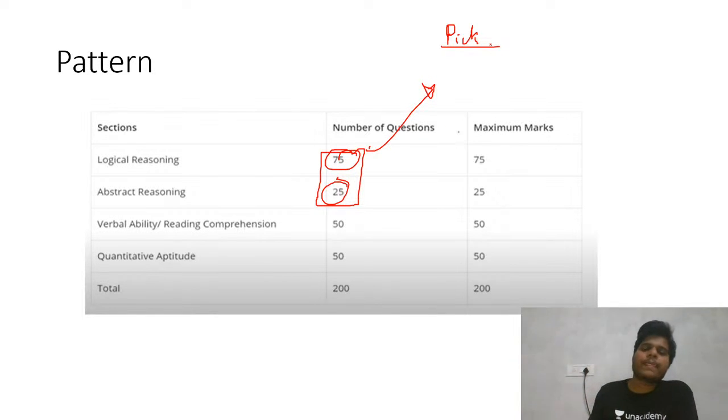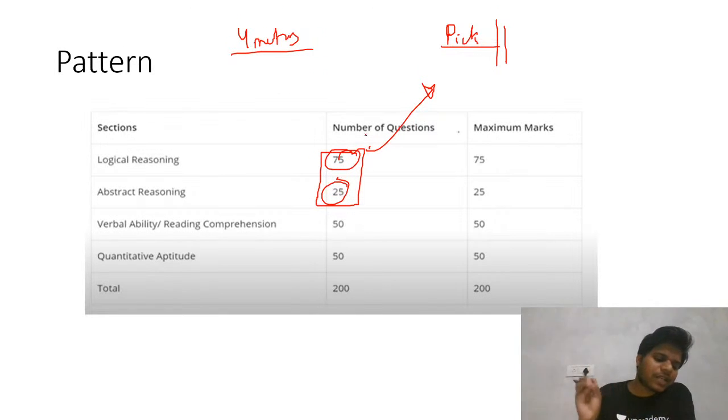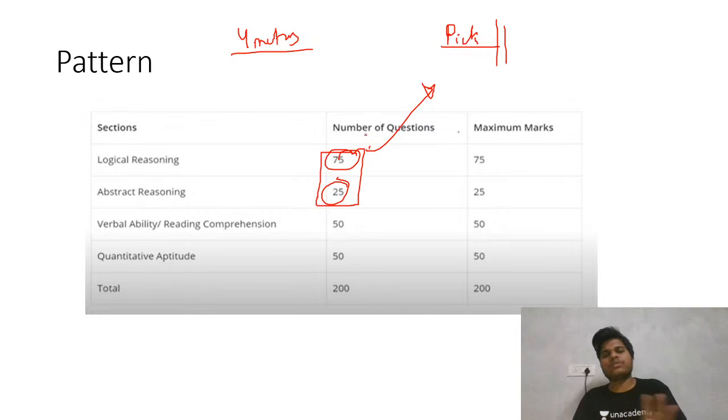Pick any book and solve it completely. You have about 4 months, so make your target for how much you are doing daily. I will not tell you to read 8 hours or any fixed amount. You have to cover this much, and how you cover it is up to you.